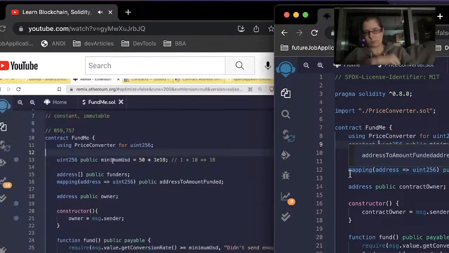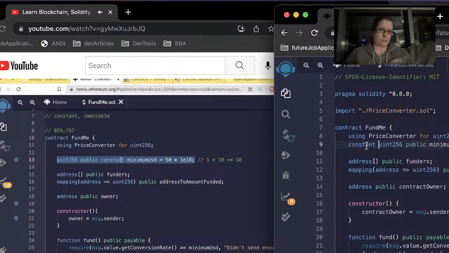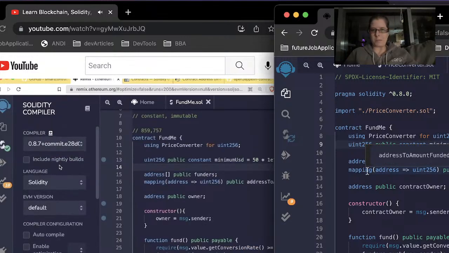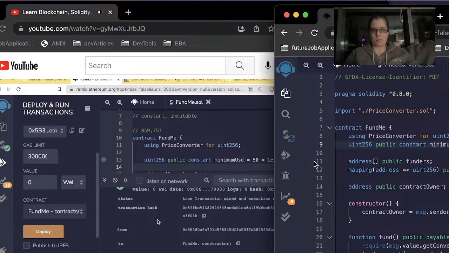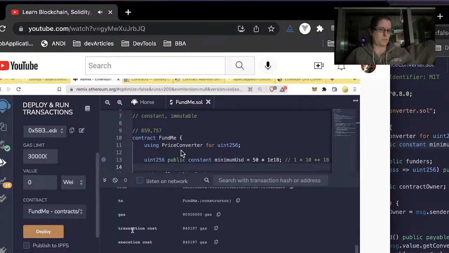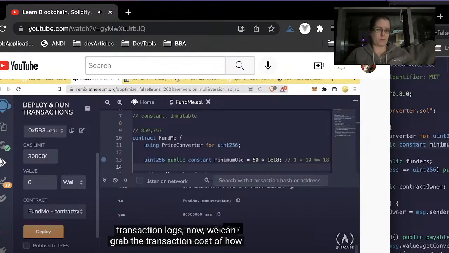If you assign a variable once outside of a function and then never change it, so if it's assigned at compile time, you can go ahead and add this constant keyword. We'll learn later about storage, but when you add a constant keyword, this minimum USD no longer takes up a storage spot and is much easier to read. So now if we recompile this and we deploy this new contract, let's see if we saved any gas. If we look in the transaction logs now, we can grab the transaction cost.